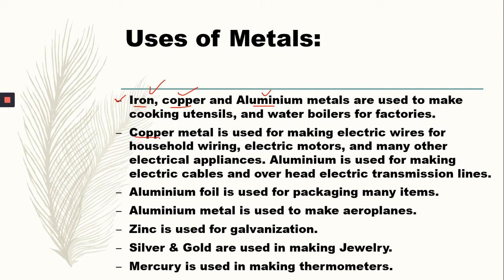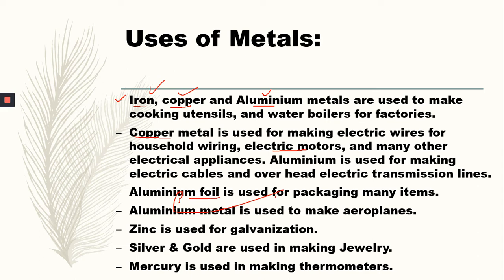Now copper is also used to make electric wires for household wiring, electric motors, and many other electrical appliances. Aluminium is also used for electric cables and overhead electric transmission lines. You can also see the electric transmission lines in your street, and they are made from aluminium metal.